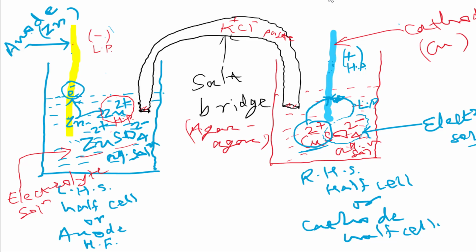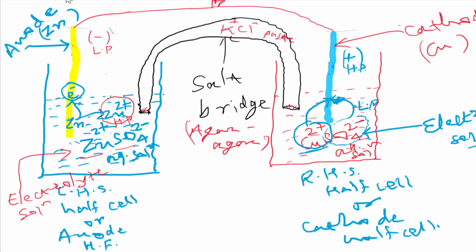Okay. Now, if we compare these two electrodes, as we are joining these two metal rods with the help of an external circuit, we can use any electrical device in this external circuit, such as a bulb here.